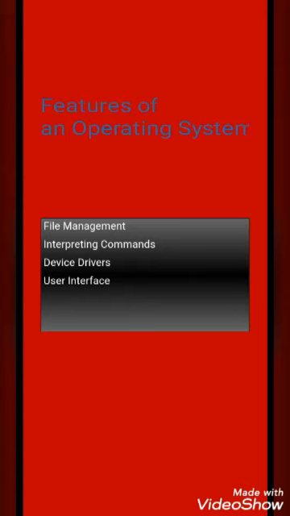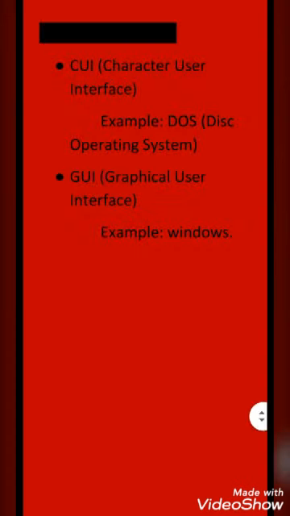Through commands or through mouse clicks. In the olden days, computers used commands only for each and every instruction, typing commands to create a file, to save a file, and to copy a file. Like that, these are user interfaces.